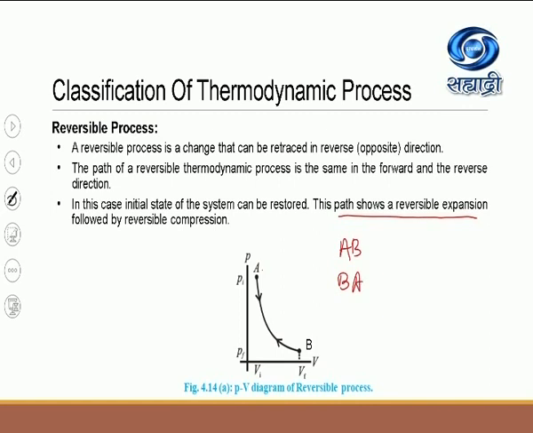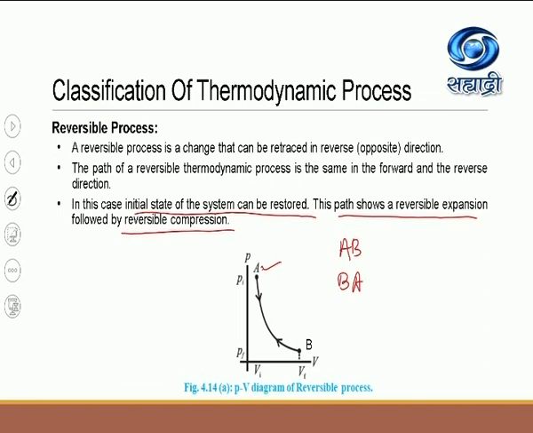So are you going to get back the state A? Yes. Have you understood the meaning of the sentence? The initial state of the system can be restored. It means if you start from some equilibrium state and then start the thermodynamic process, for example the isothermal expansion, then remember the isothermal expansion is accomplished by the counter process, which is the reversible compression.